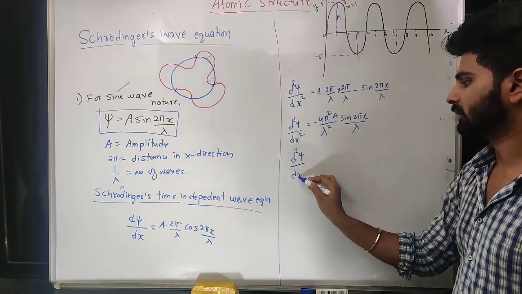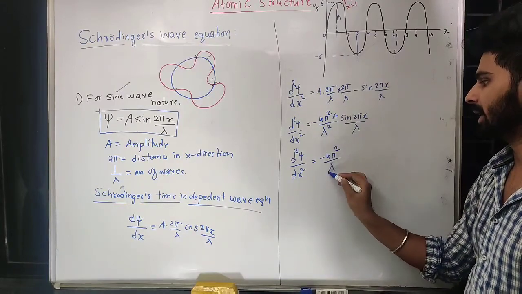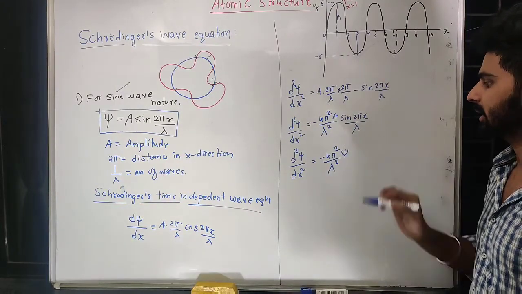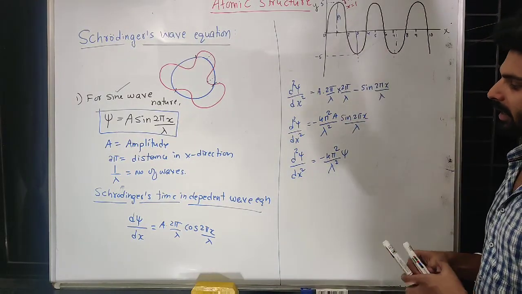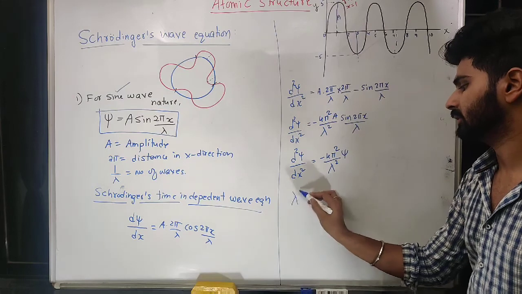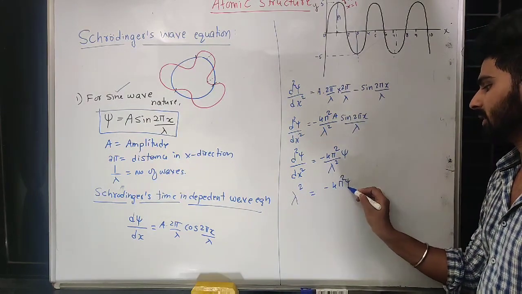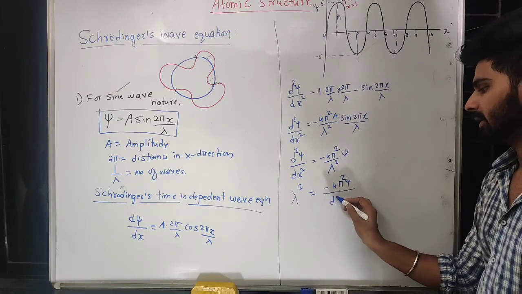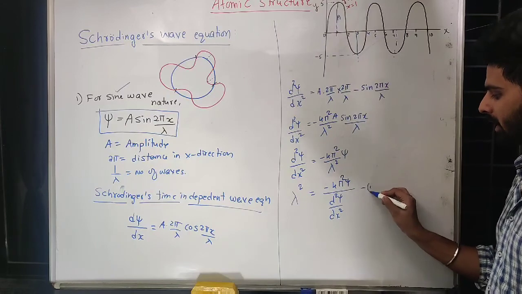So it becomes minus 4 pi square divided by lambda square into psi, because this much is nothing but psi. Let me rewrite this in terms of lambda: lambda square is equal to minus 4 pi square psi divided by d square psi upon dx square. Let me call it equation number 1.